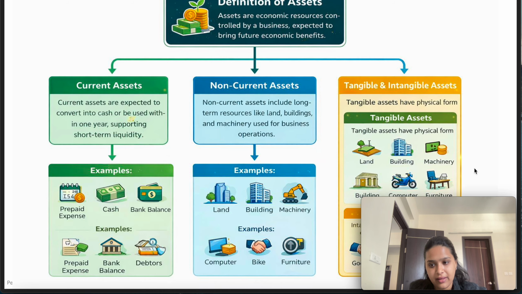So the example of current asset is cash. You can use the cash anytime. You don't need to take permission from anyone to use that cash. So it supports your short-term liquidity, hence it is considered a current asset. Any sundry debtors, any prepaid expense, or any advance that you've given to your supplier, considering the tenure is up to 12 months or less than that, it is a current asset.